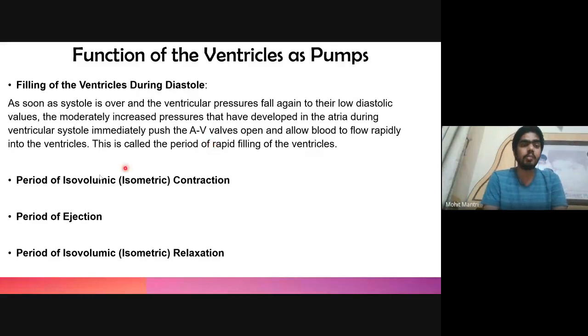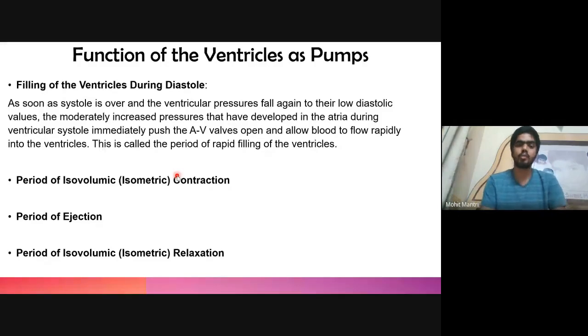Then comes a period of isovolumic or isometric contraction. What happens in this case is, since the ventricular pressure starts to rise, the ventricle will start to contract, and because of this, the AV valve will close. Now, the AV valves are closed, and the pressure inside the ventricle is not yet high enough to open the semilunar valve, such as the aortic valve or the pulmonary valve.